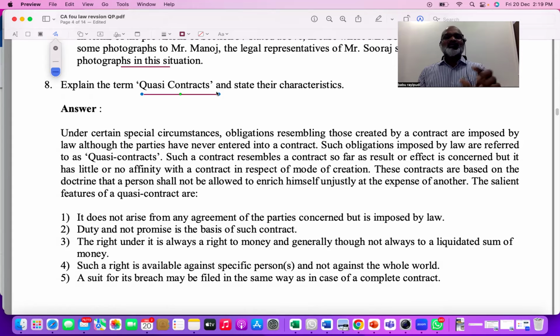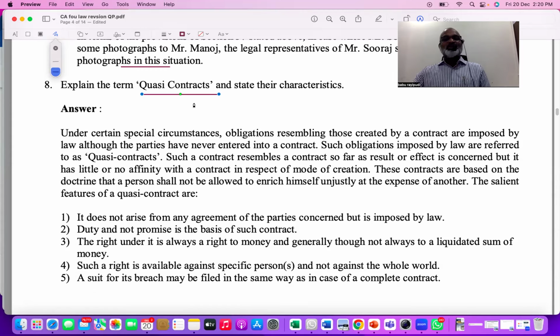In general, rights and obligations are created by parties, but there are some situations where they are created by law. When the law imposes obligations on the parties, that is a quasi contract. They are not real contracts, but valid contracts. They are based on the principle of prevention of unjust enrichment.